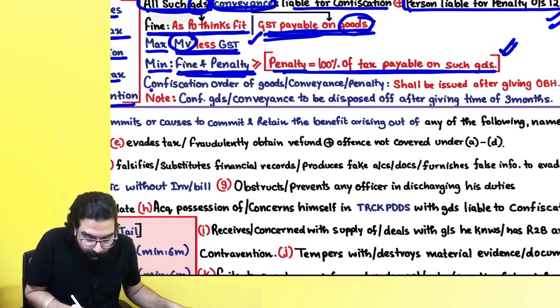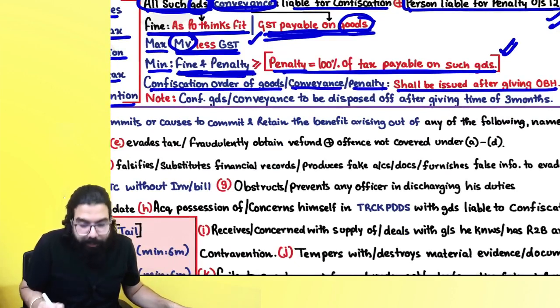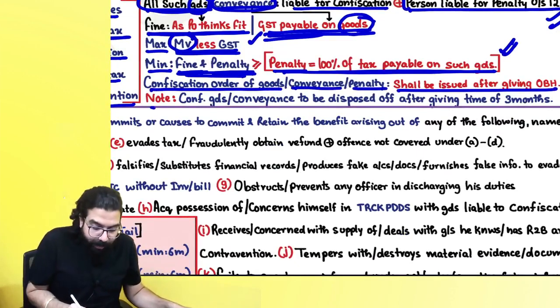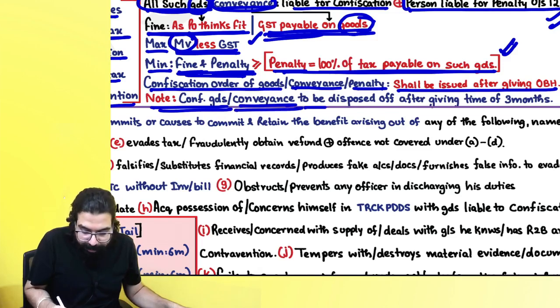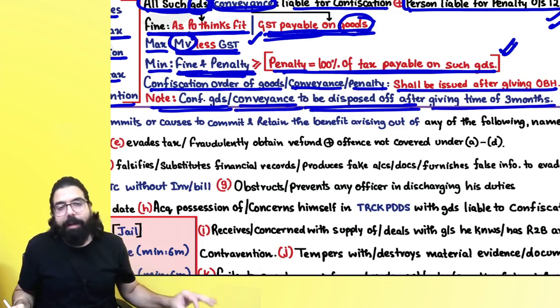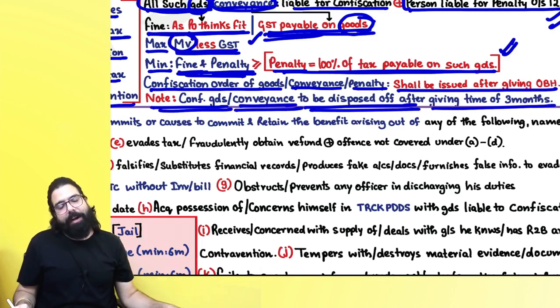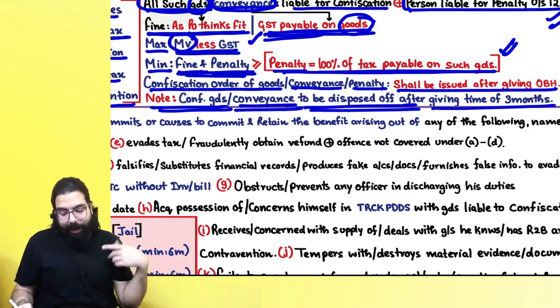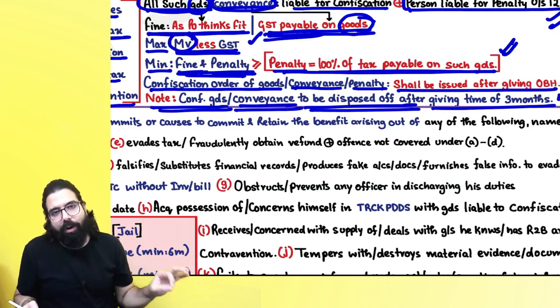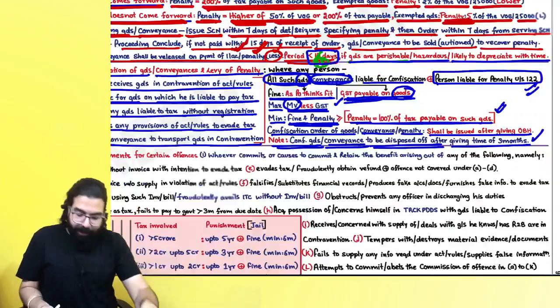Always remember, the confiscation order of goods or conveyance or penalty shall be issued after giving an opportunity of being heard. And sir, confiscated goods or conveyance will be disposed of after giving you a 3 months time limit to pay off your penalty. If you pay, very good. If you don't pay, then after 3 months, the goods which are confiscated will be sold off. Okay sir, point is clear.